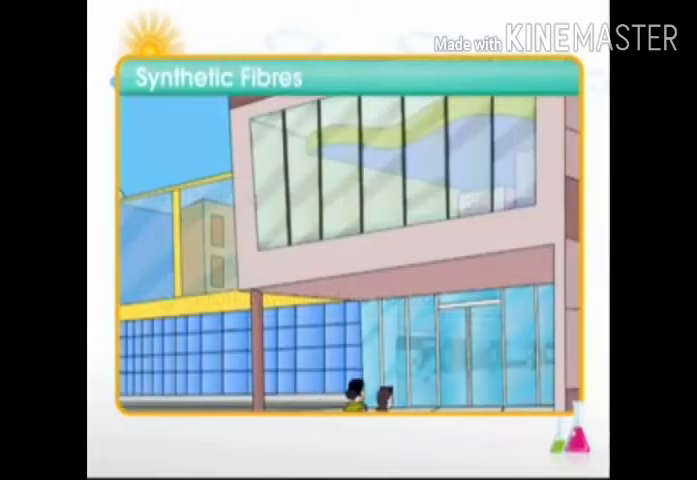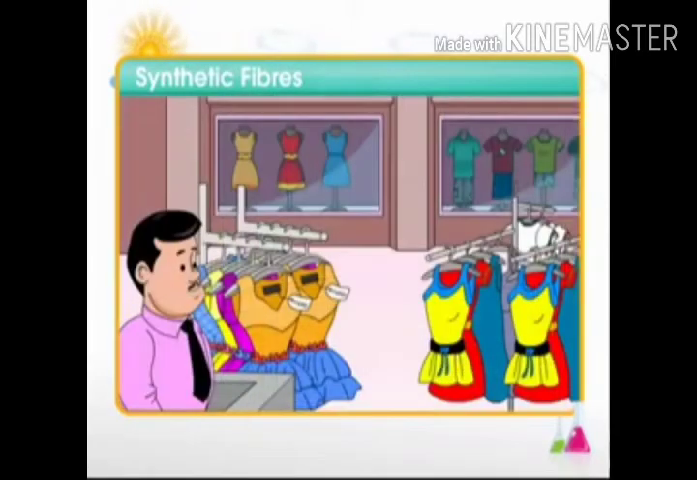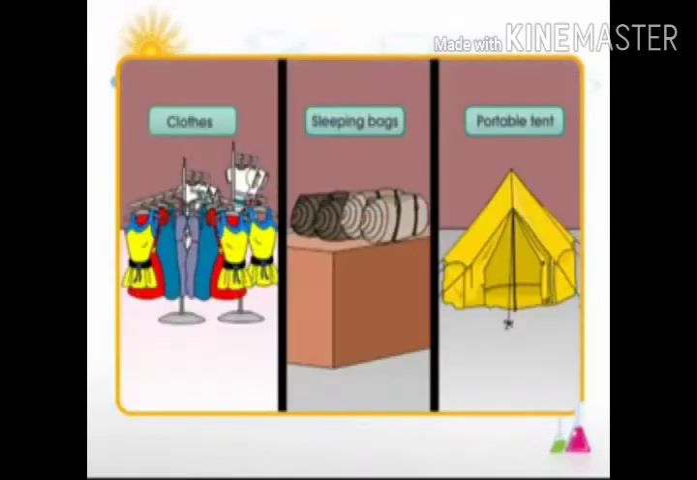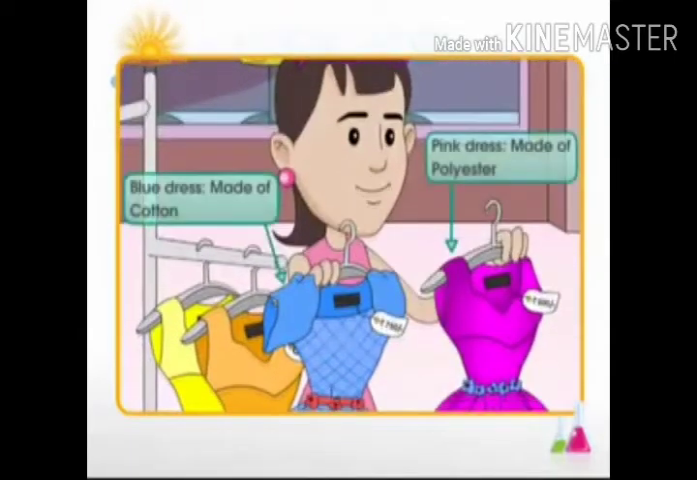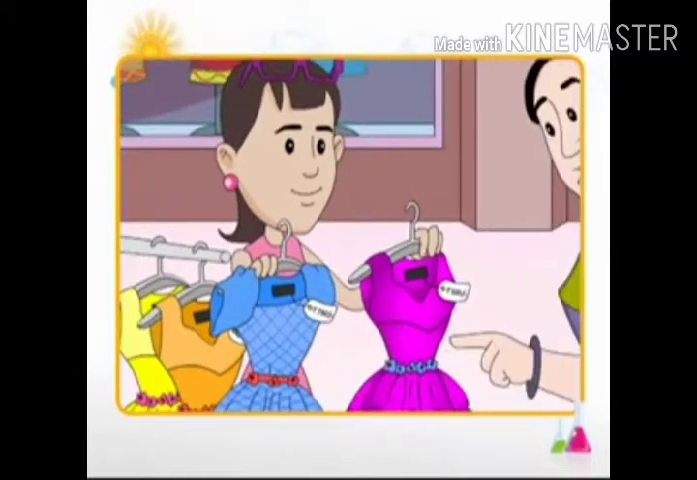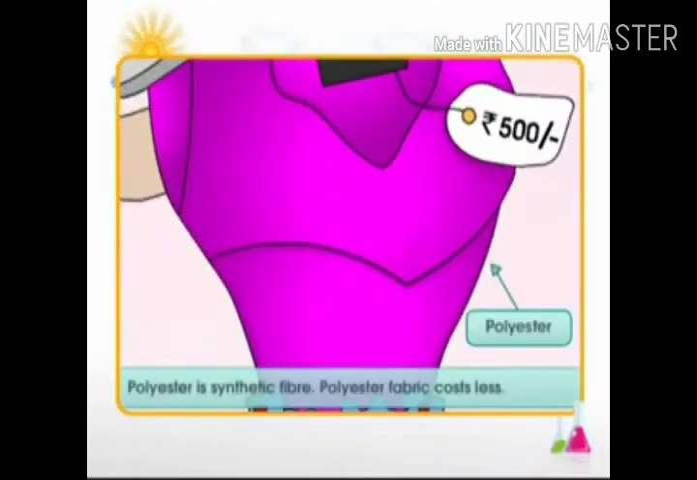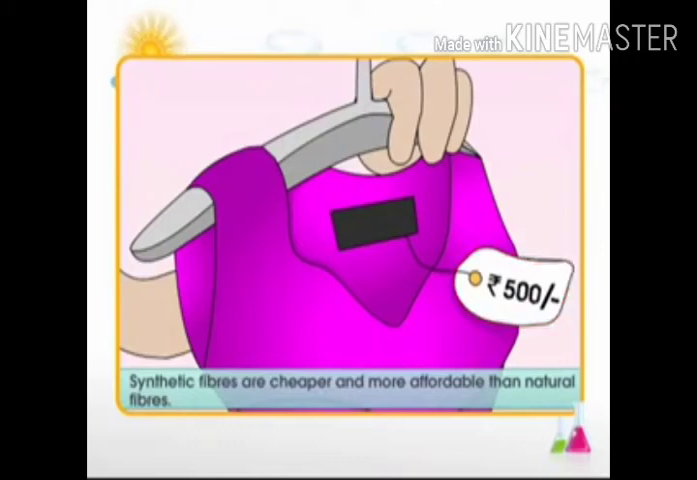Let's consider this situation. Mother and daughter are on a shopping spree. They have to gear up for a camping trip, so they need some clothes, a sleeping bag, and a portable tent. The girl likes a pink dress and a blue dress. But the mother prefers the pink one. You see, the pink dress is made of polyester, which is a synthetic fiber. The blue dress is made of cotton, which is a natural fiber. We see that synthetic fibers are cheaper and more affordable than natural fibers.